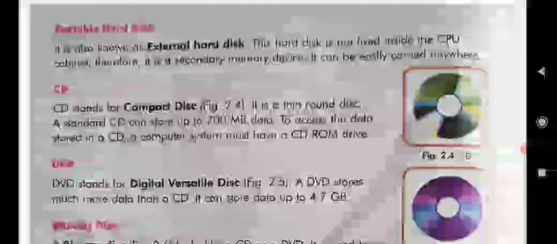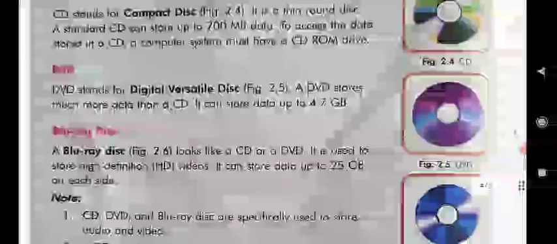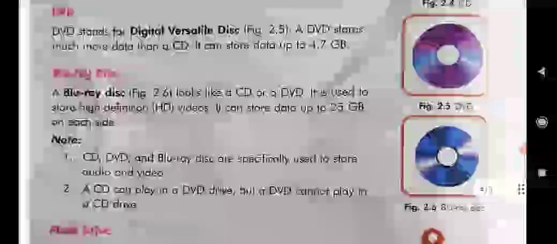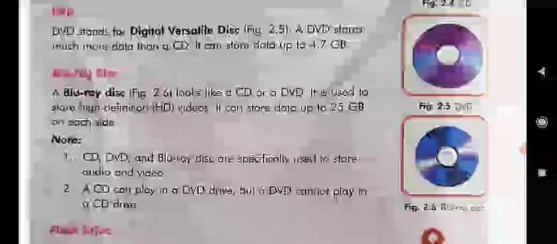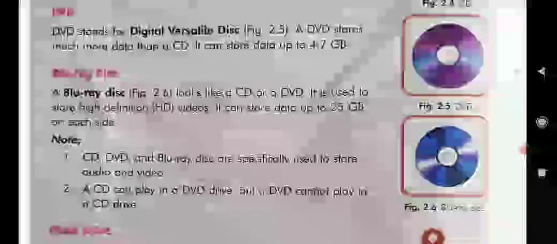Next is CD. CD stands for what? Can you get it, students? Yes, CD stands for compact disc. It is a thin round disc, and it can store data up to 700 MB. Come to the next, that is DVD. DVD stands for Digital Versatile Disc, and it stores data up to 4.7 GB.